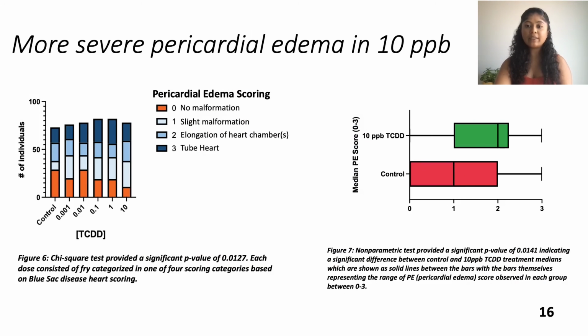More frequent, more severe pericardial edema was seen in the higher concentrations, especially in the 10 ppb treatment group. The chi-square test provided a p-value of 0.01, while a non-parametric test showed that the median pericardial edema score had increased from 1 to 2 in the 10 ppb group from the control, with the p-value being 0.01.